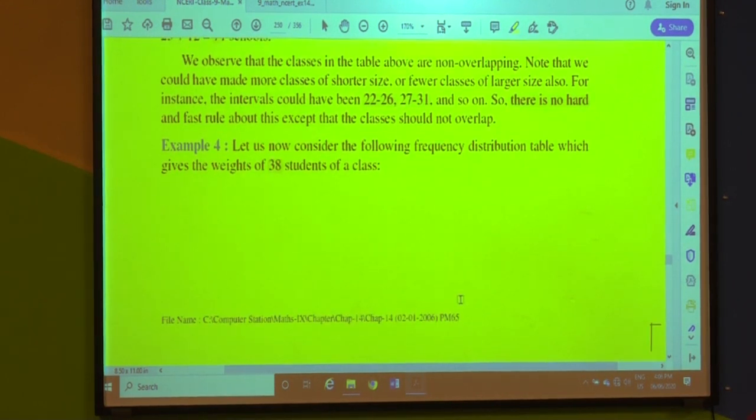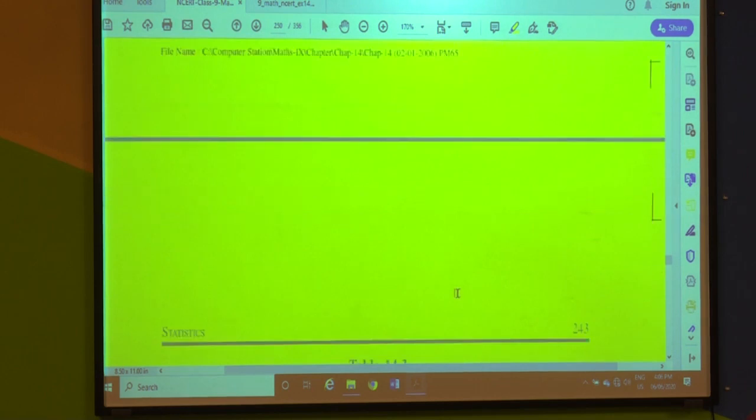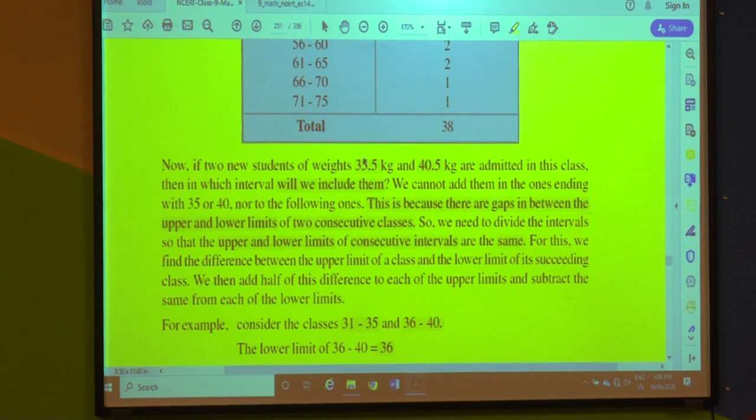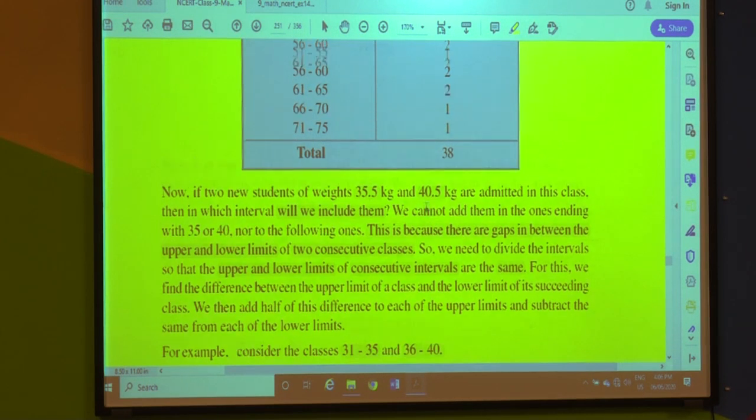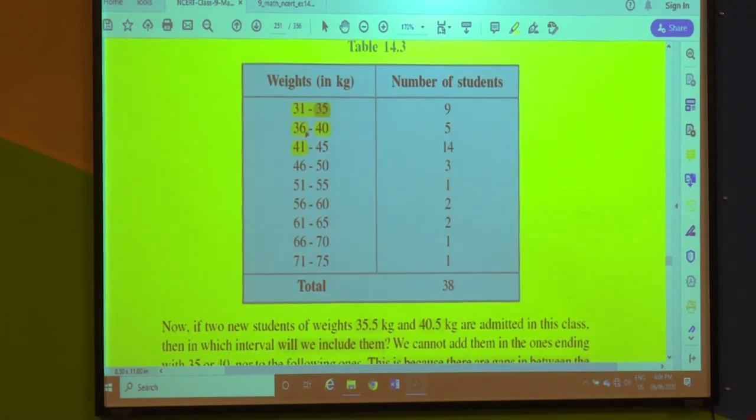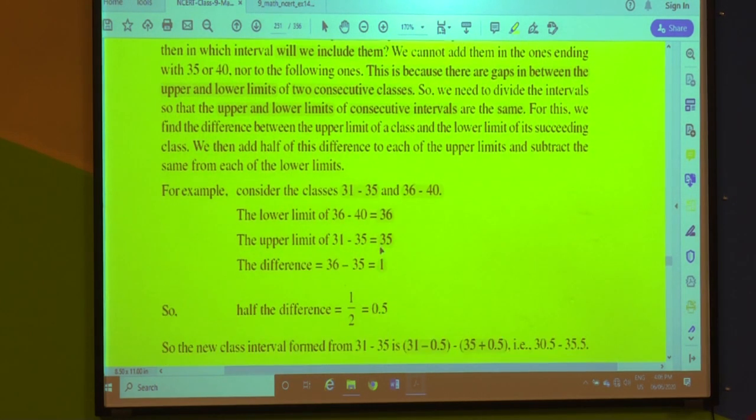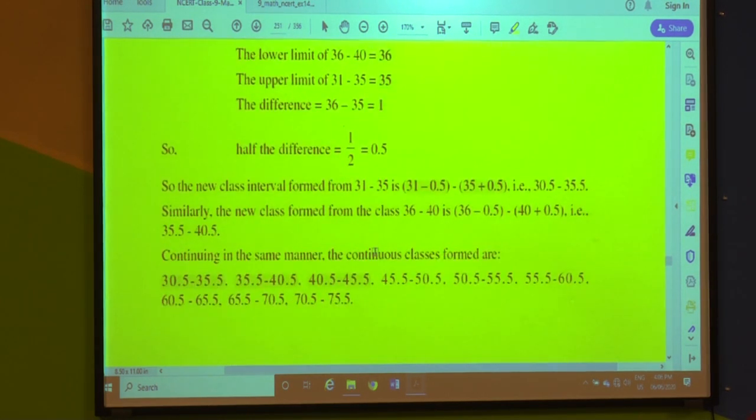After that, 2 more students got included, of 35.5 and 40.5. There we understood that there is a limitation in the class interval that has been made, and that limitation has been overcome by making the classes continuous.